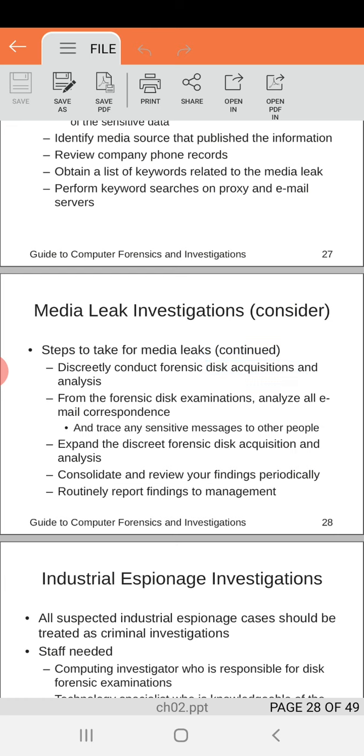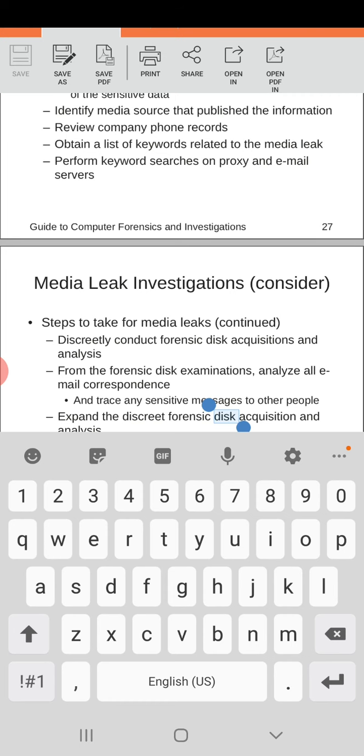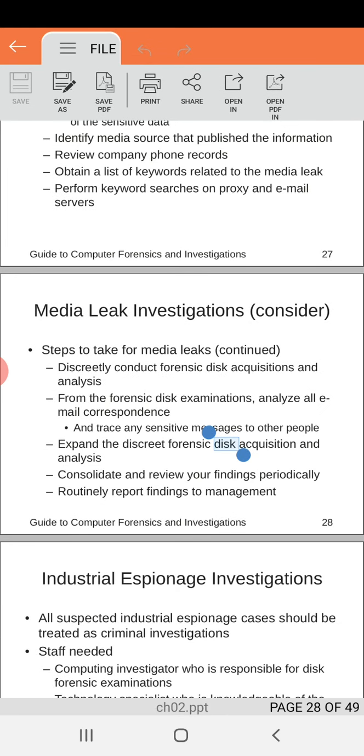We can even trace all these messages. We can expand this disk acquisition concept and analyze as much as we can, so that we can get the clues or the evidence and present it in court.